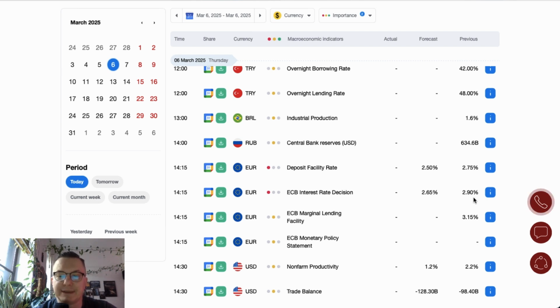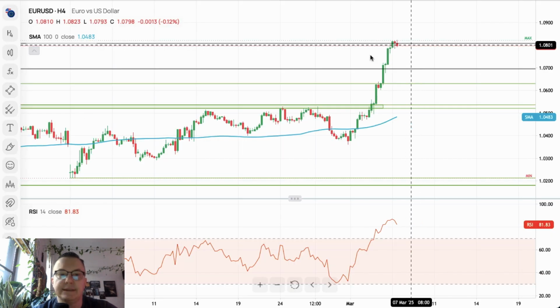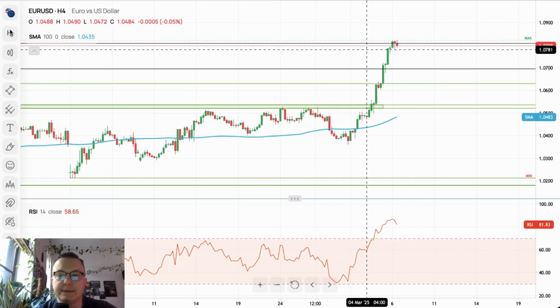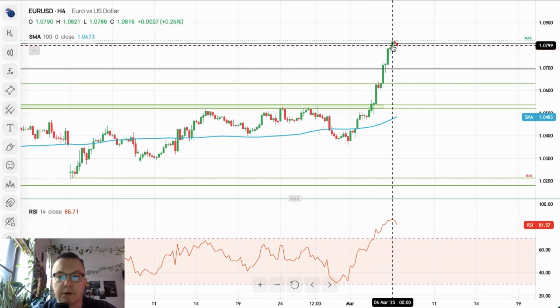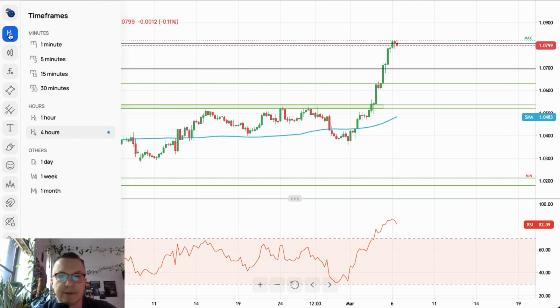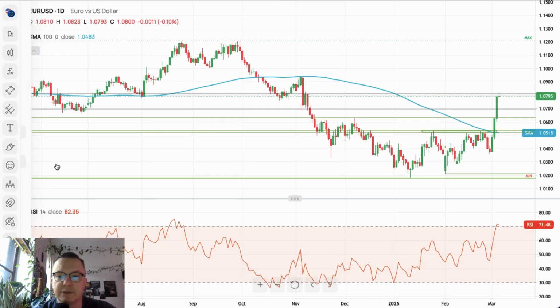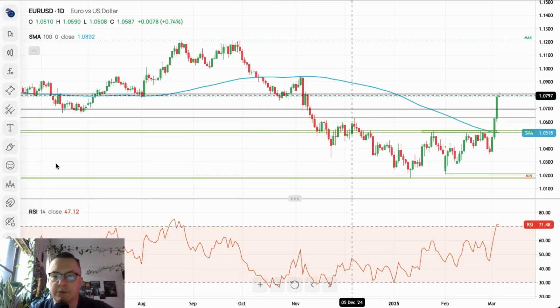Market participants expect the cut. Let's take a look at the euro dollar to see what is going on the chart ahead of this ECB interest rate decision. So the euro has moved higher towards the level of, let's say, 1.0823. You might be familiar with this level on the 4-hour time frame chart. Let's switch to daily so you can see that this is the level we placed yesterday.